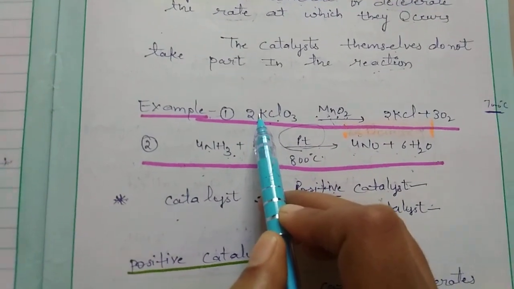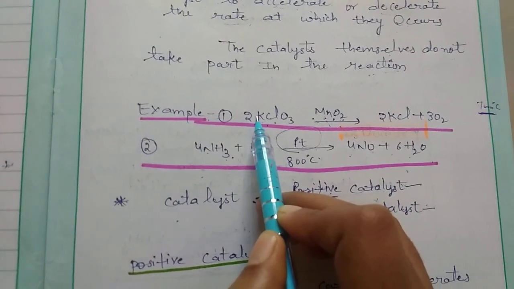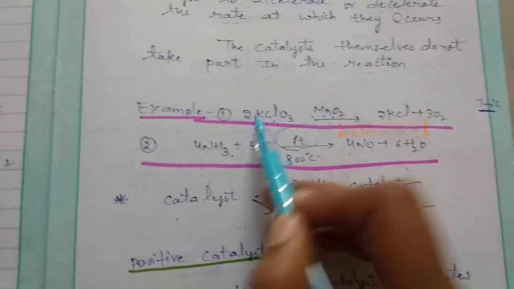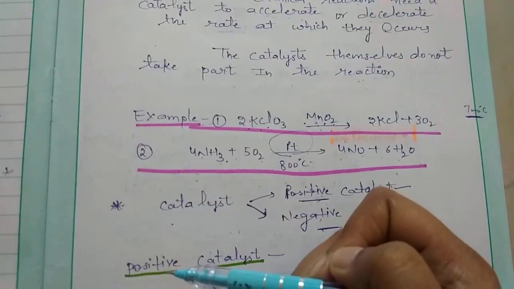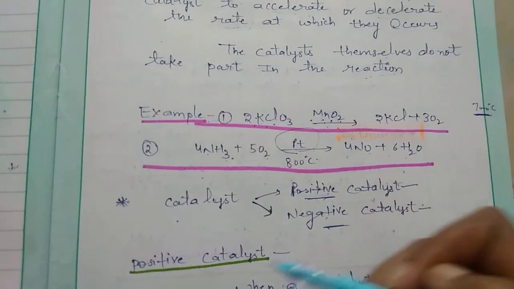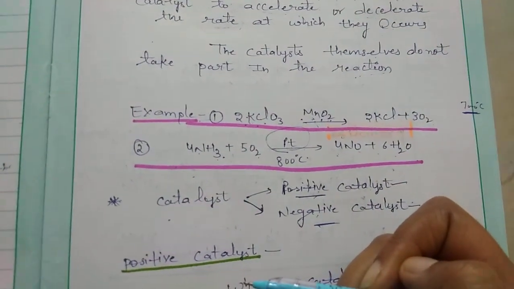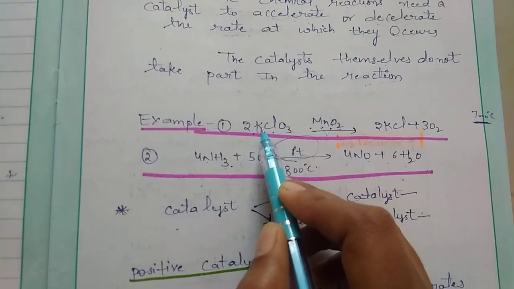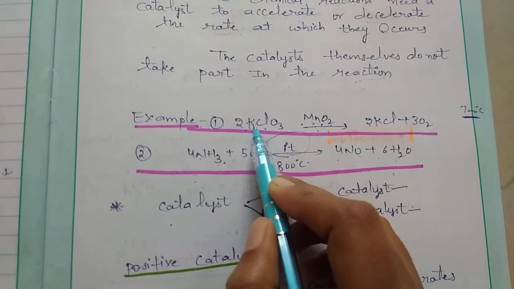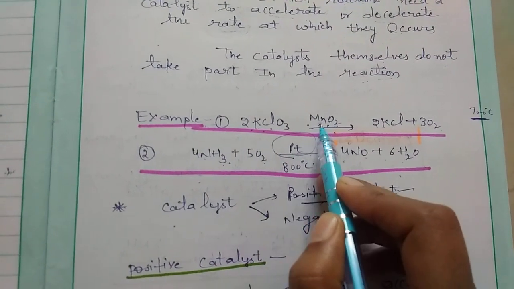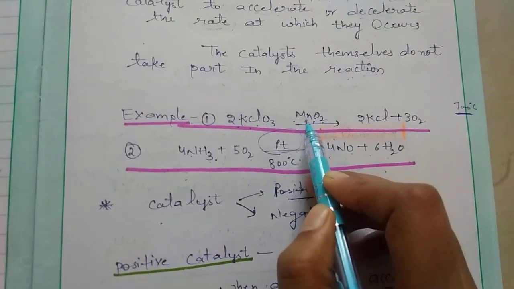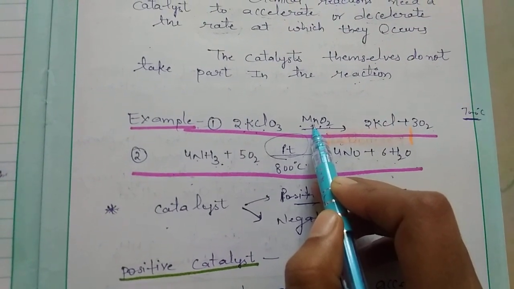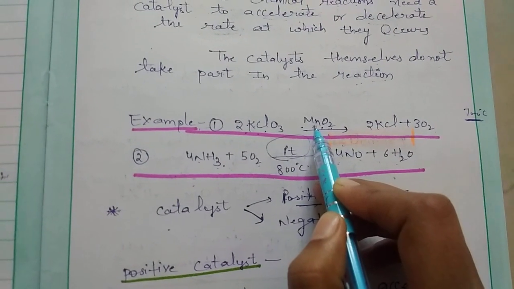Potassium chlorate decomposes only at 700 degrees Celsius without catalyst, and even after providing that much high temperature, the rate of release of oxygen is very slow. But when potassium chlorate is heated in the presence of manganese dioxide, decomposition begins at a much lower temperature.